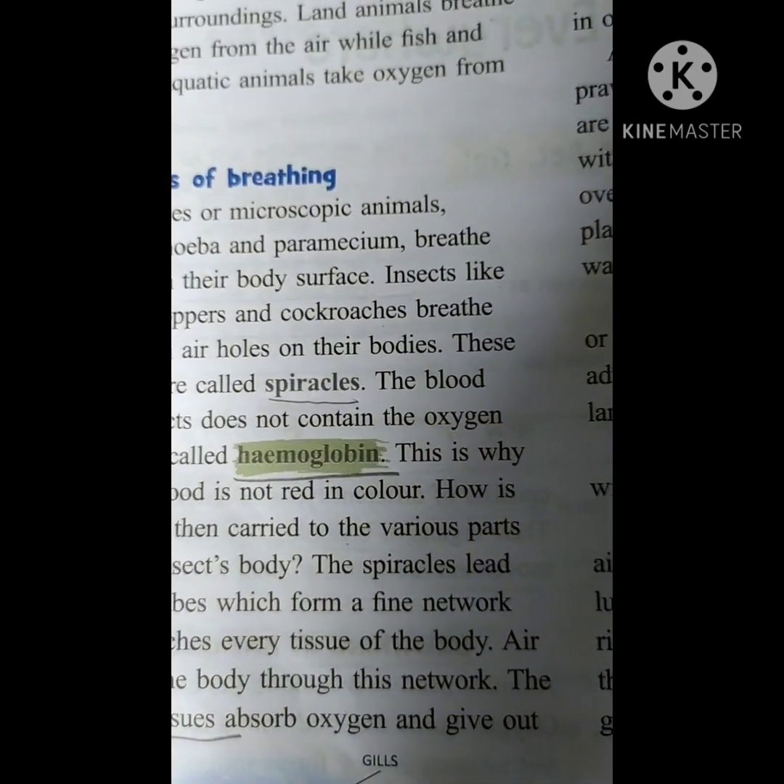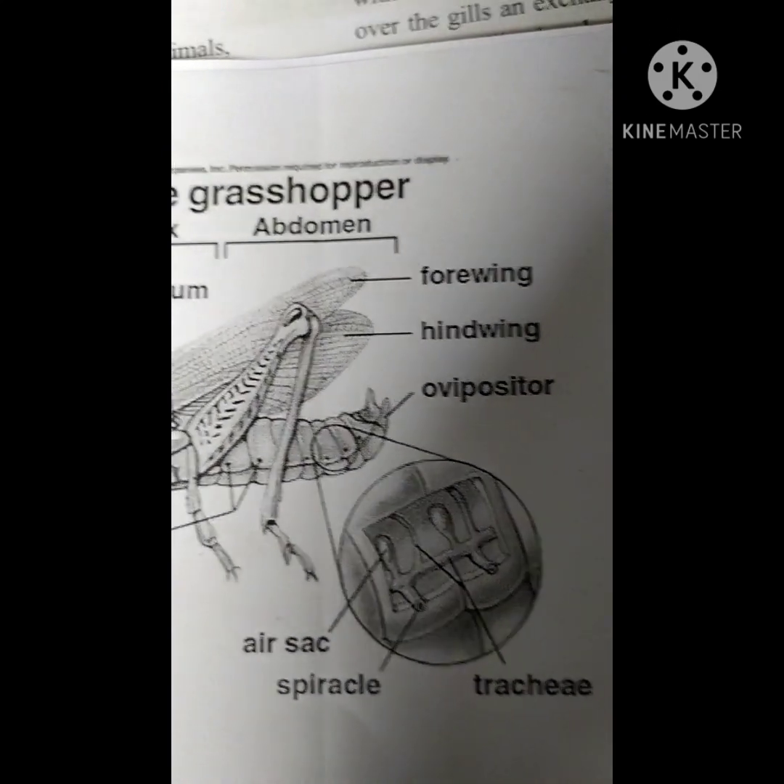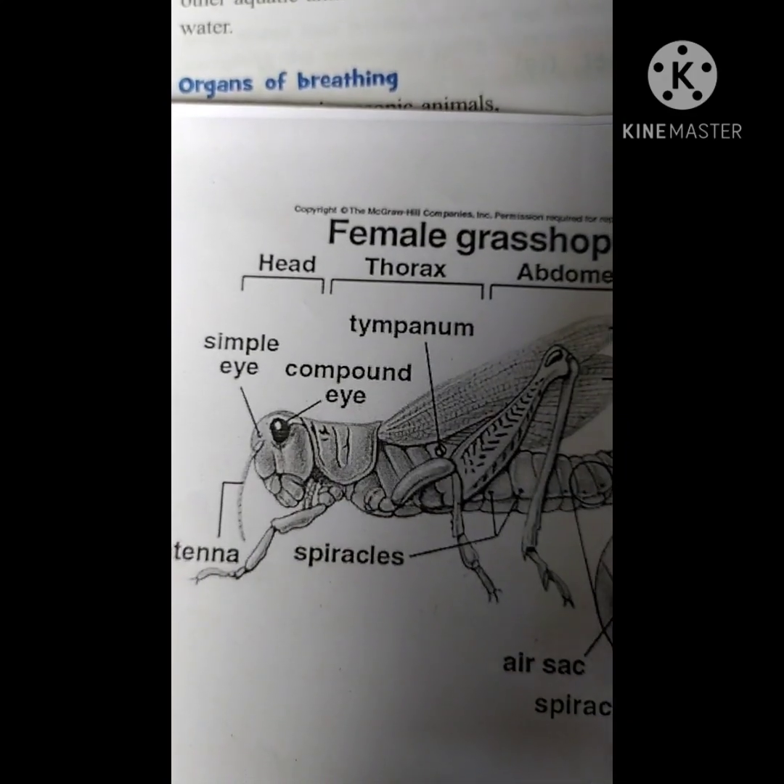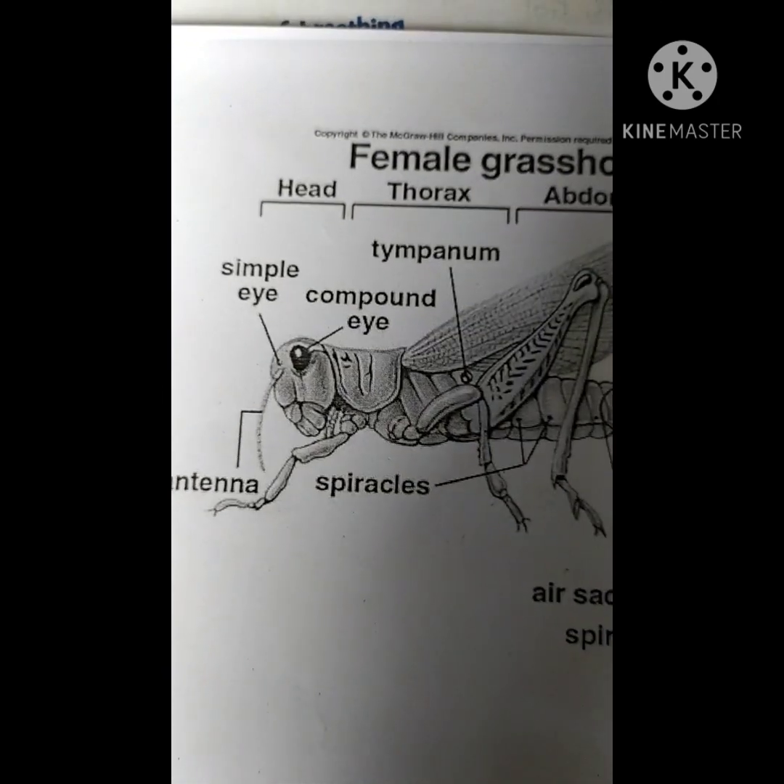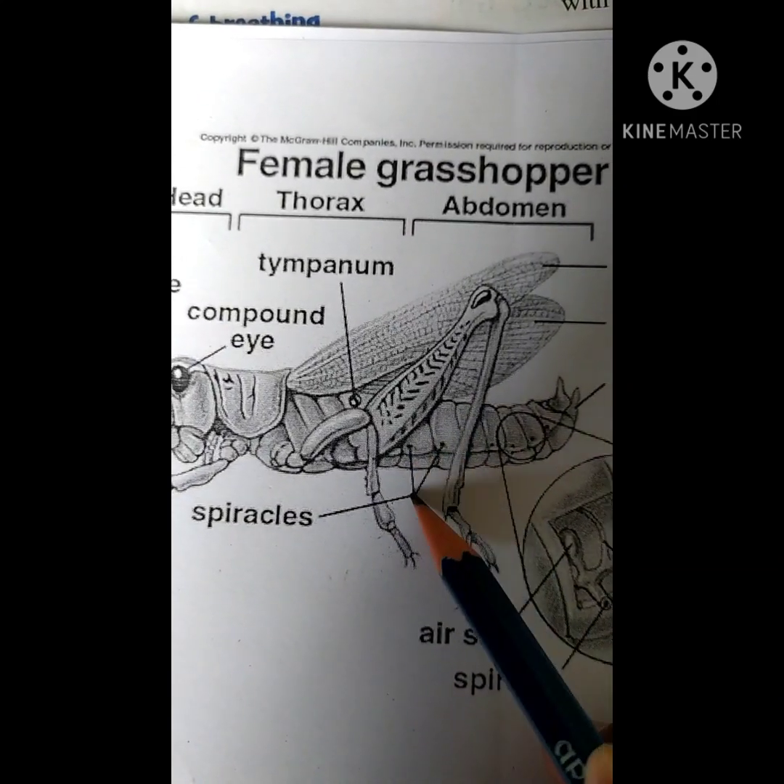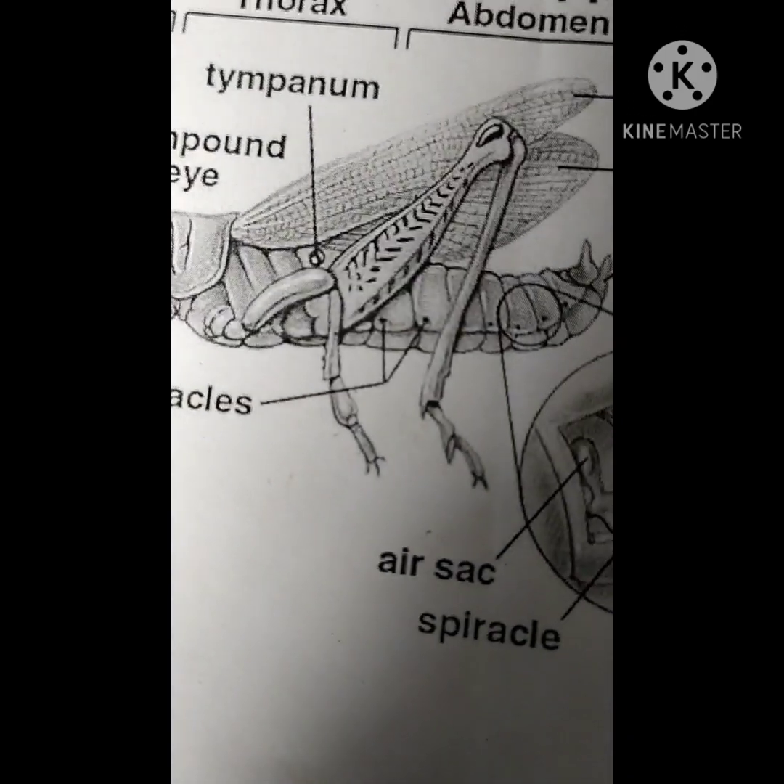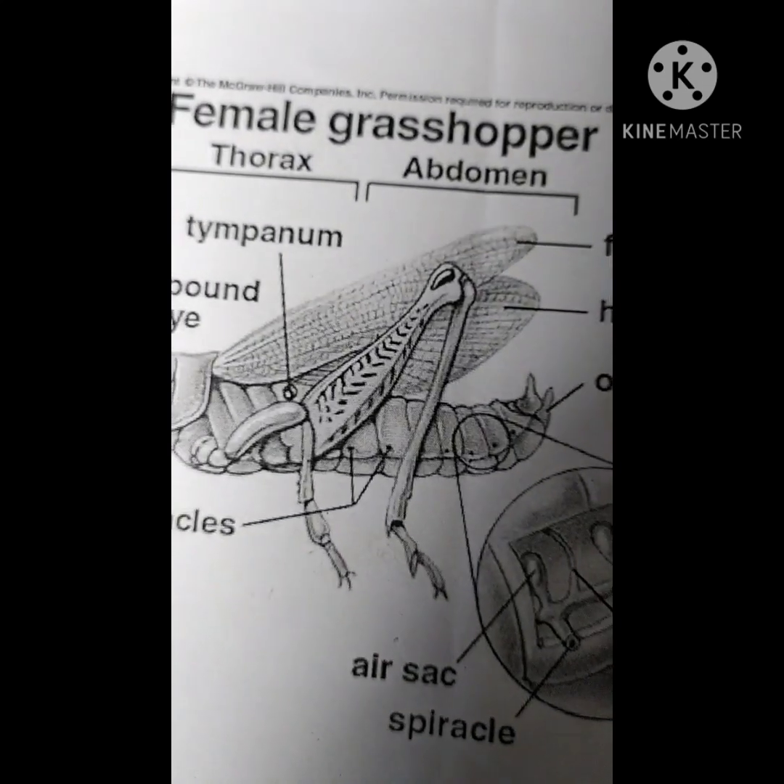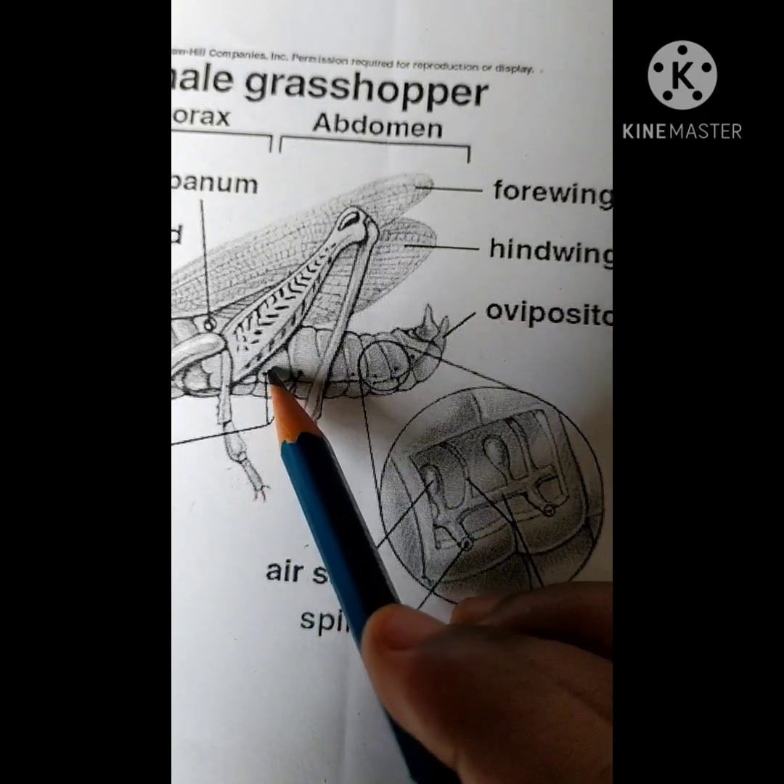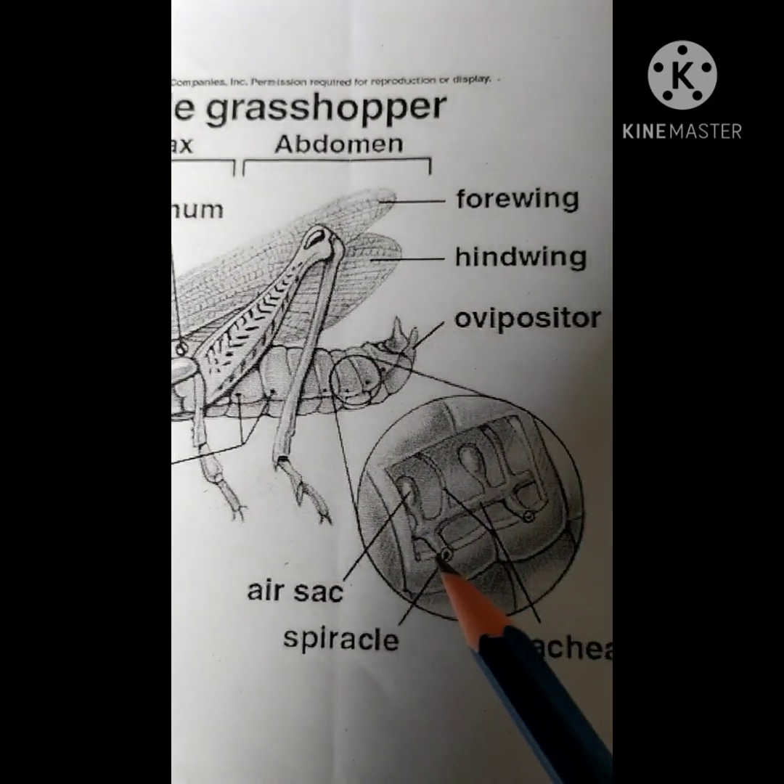I will show you a picture where you can see the spiracle very neatly. This is a grasshopper, children, a female grasshopper. How they have this, you will learn in the higher classes, but for now just see where the spiracles are. These are the air holes present on their body surface. If you zoom in on the spiracles, this is how they can be seen.